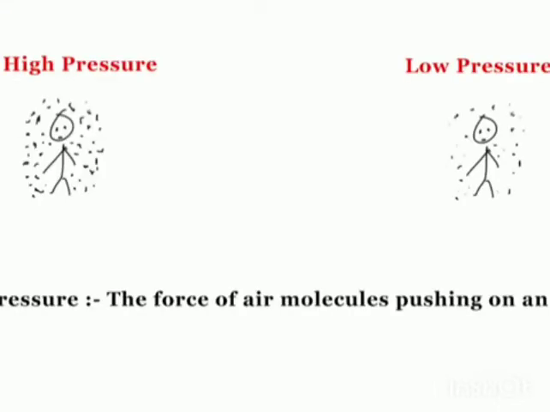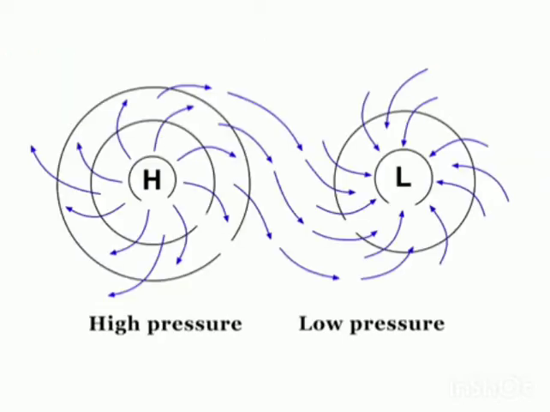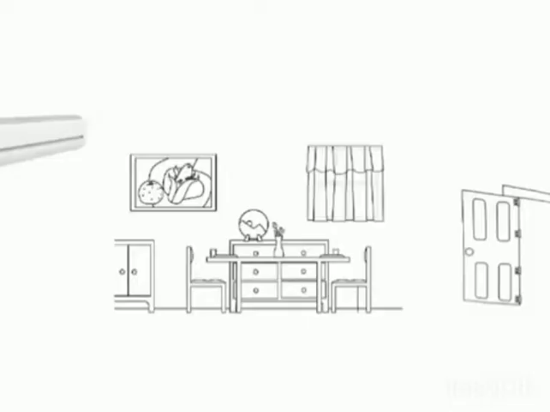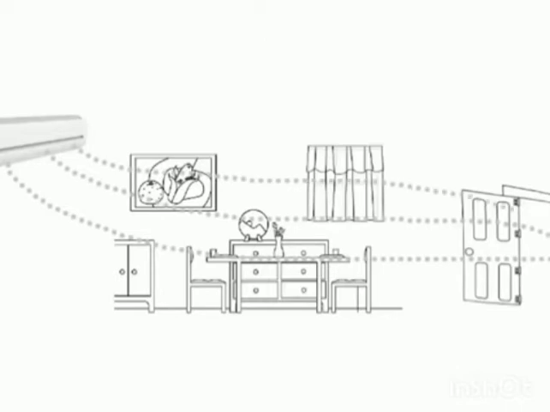By pressure we mean high and low pressure system. Always remember, air moves from high pressure to low pressure area. The best way to understand this, I have given this illustration before, so I'm going to use it again. Switch on the AC in your room and leave the door open. You will feel the cool air going out of the room, and this is because the environment outside your room is warm and it's attracting the cool air molecules towards it.